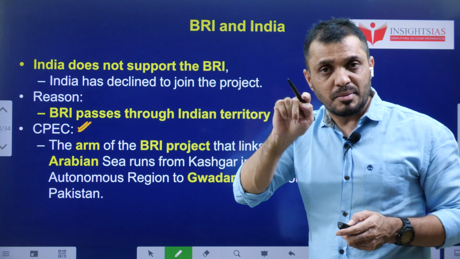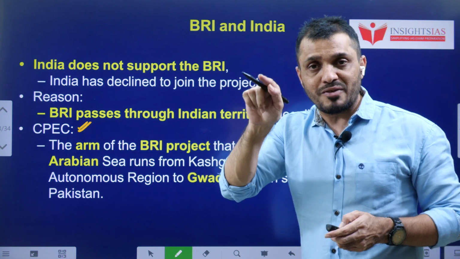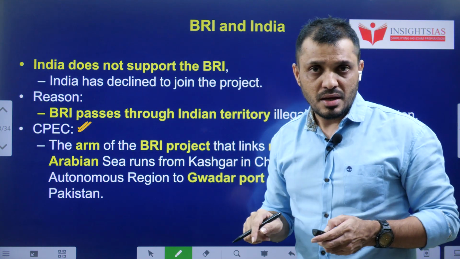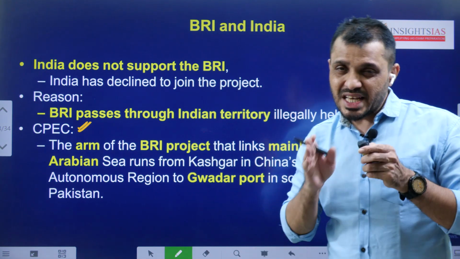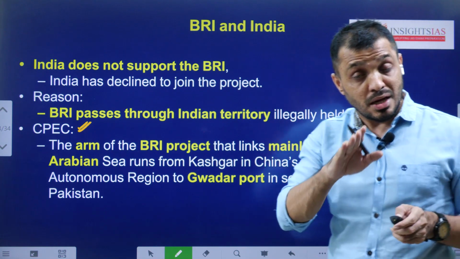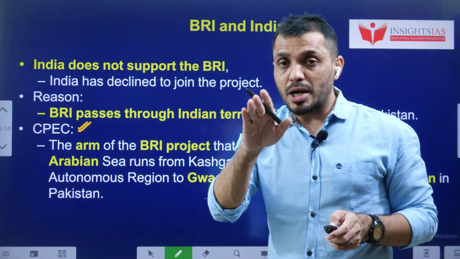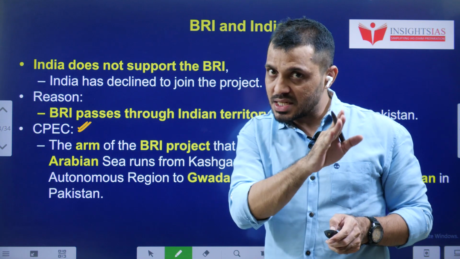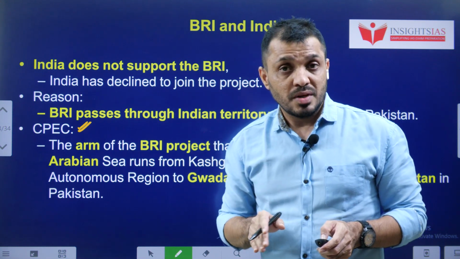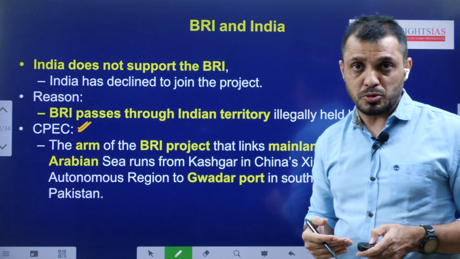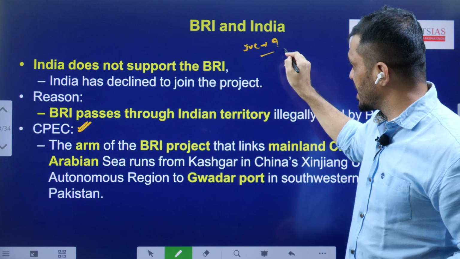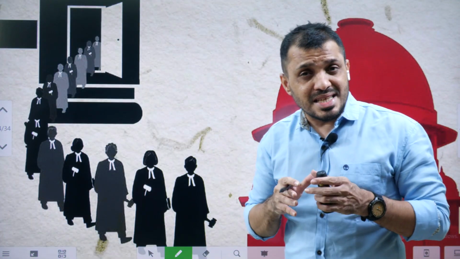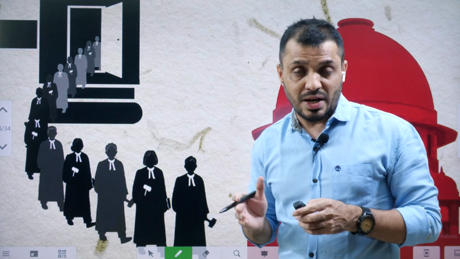The China-Pakistan Economic Corridor is connecting the Xinjiang province of China with the Arabian Sea by constructing Gwadar port. This Gwadar port is present in the Balochistan area of Pakistan. Besides that, in Iran, India is playing a role in the construction of the Chabahar port. Tell me, students, any Indus Valley civilization site which is nearby Gwadar? If you know anything, put it in the comment section. So this is about the first current issue.